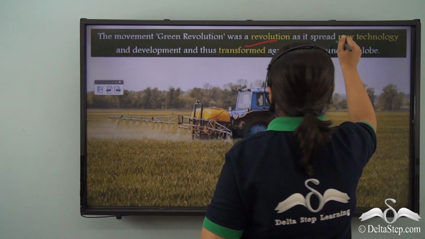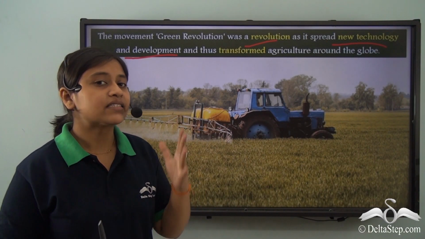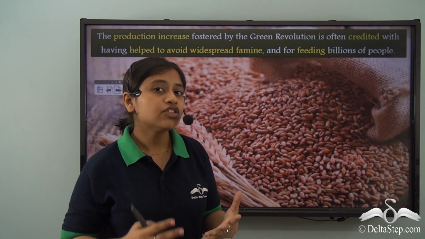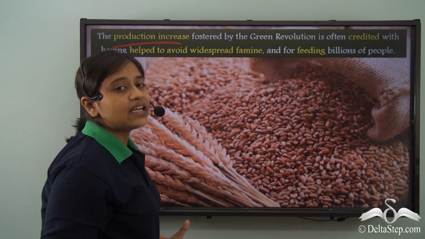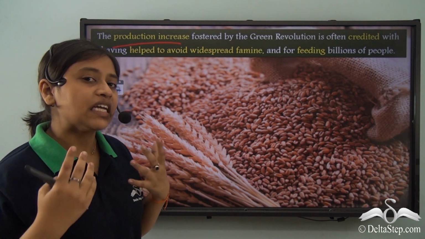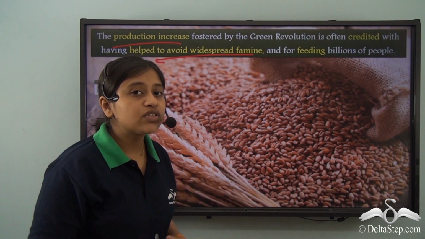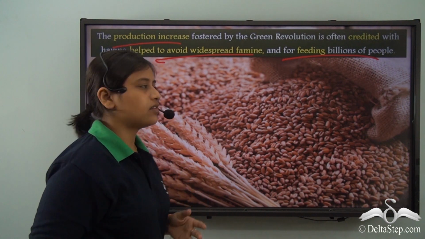It's a revolution because it spread new technology and development. Also, it effectively replaced subsistence agriculture by commercial agriculture. With the introduction of new technology in the agricultural field, there was an increase in production. It is credited for the production increase in the agricultural industry. This helped in reducing the widespread famine and feeding billions of people.